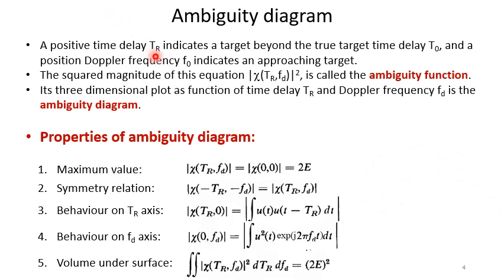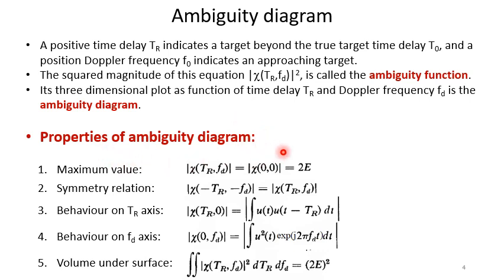A positive time delay t_R indicates a target beyond the true target time delay t_0, and a positive Doppler frequency f_d indicates an approaching target. The squared magnitude of this equation, that is |chi(t_R, f_d)|², is called the ambiguity function. Its three-dimensional plot as a function of time delay t_R and Doppler frequency f_d is the ambiguity diagram. So this is what we call the ambiguity diagram.